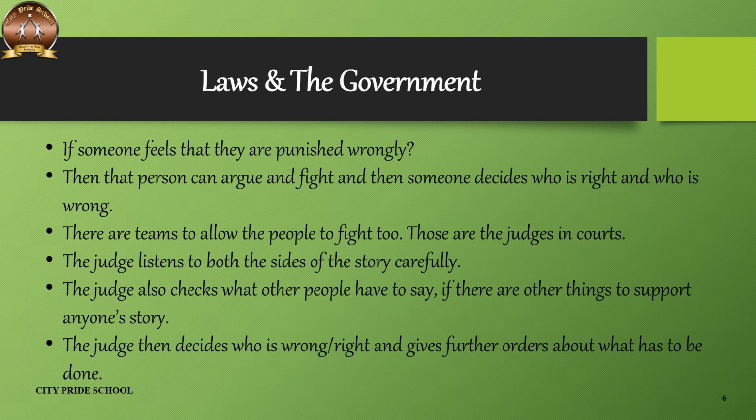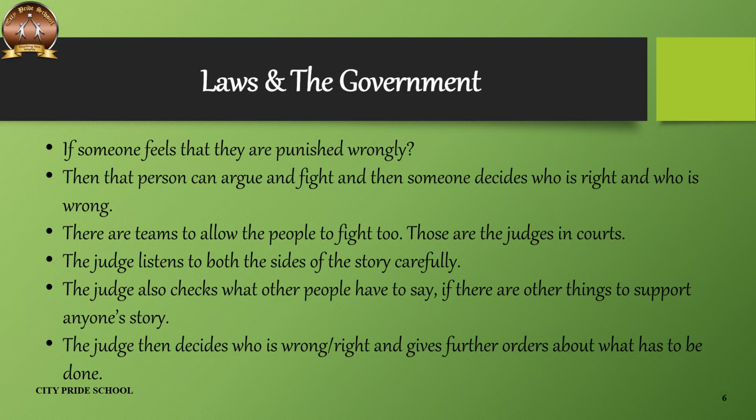We have seen that if the laws are not followed, the government punishes. Either we are fined or we are jailed. But now, what if we are being punished wrongly? I'll give you an example. In the family, there are some rules that have to be followed, right? So in the house, if you make some mistake or you don't follow some rule, what happens?